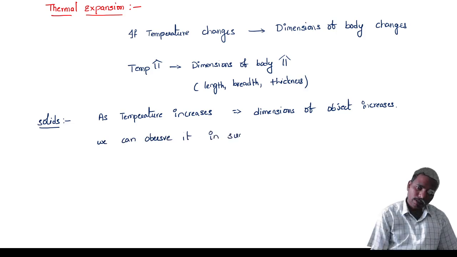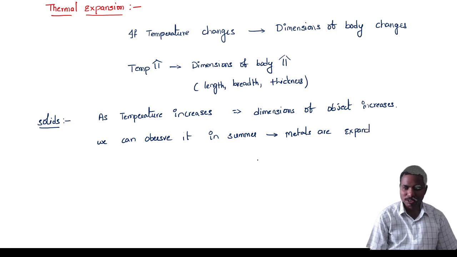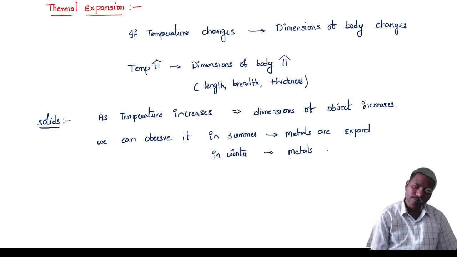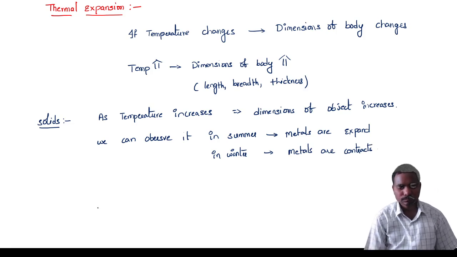In summer, metals expand in all dimensions, length, breadth, thickness, all will expand. In winter, metals contract.